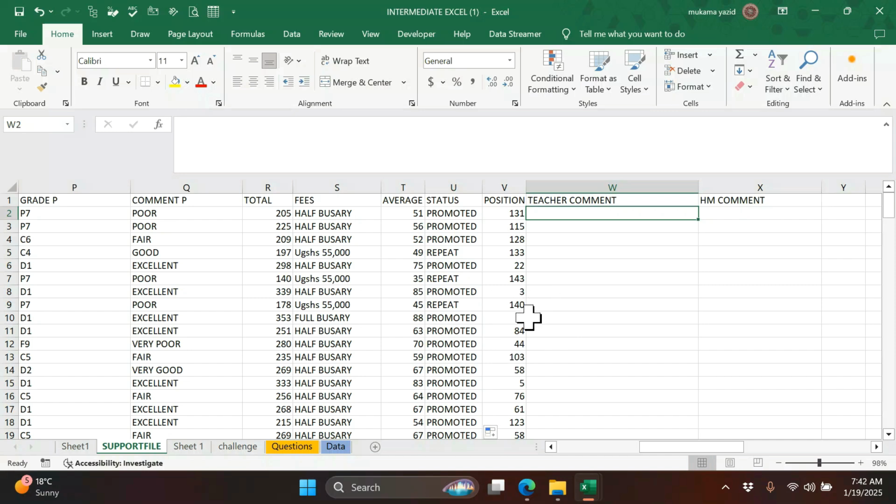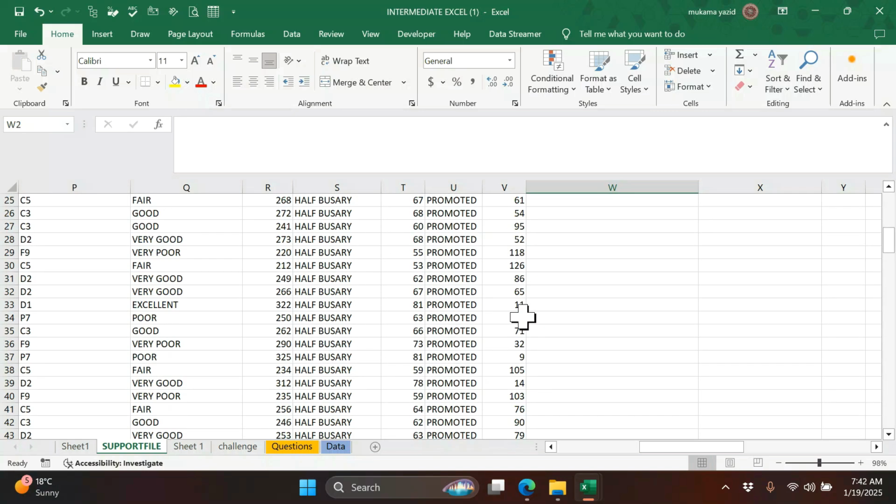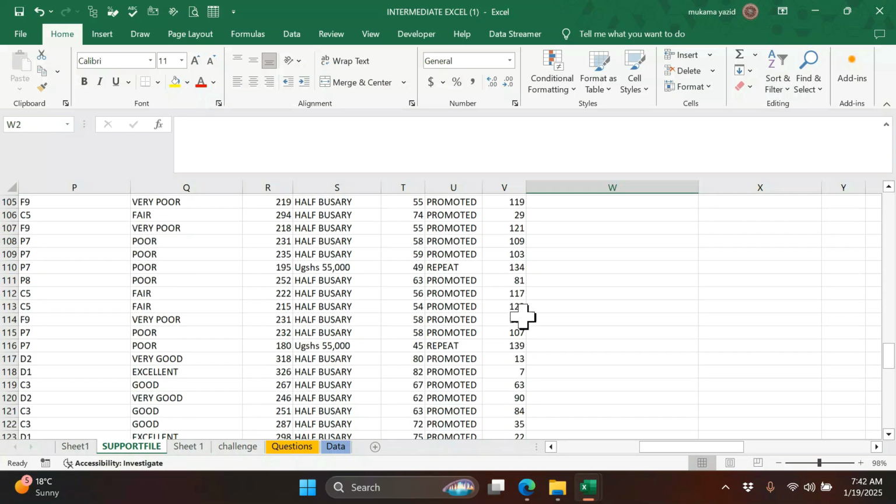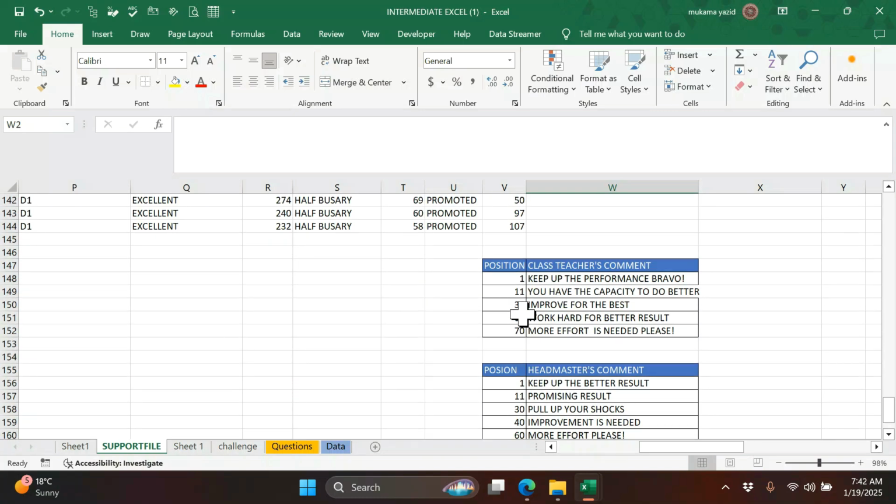If someone is the first one, they need to be given a comment which can motivate them. Second, and so on, those are comments. So I've just created this table here down. You can create your own according to your way of understanding things. To me, this is what I've just created. I said position, then class teacher's comment. I give a comment from the first person to the 10th person.